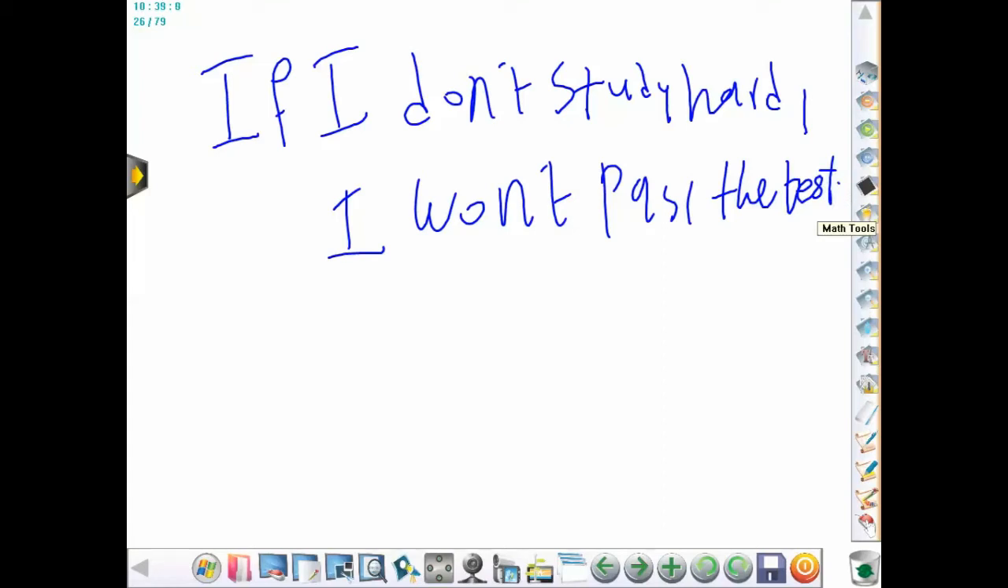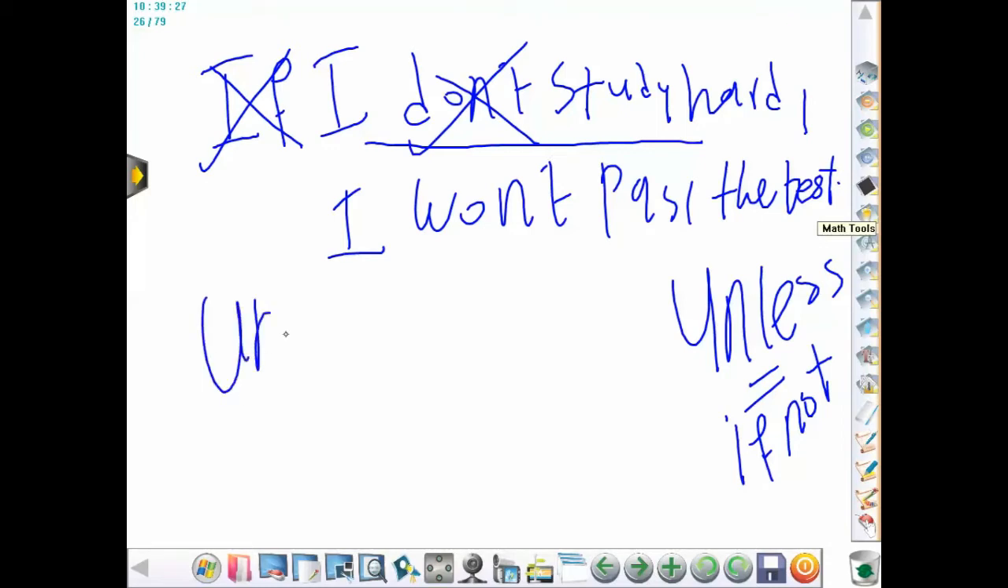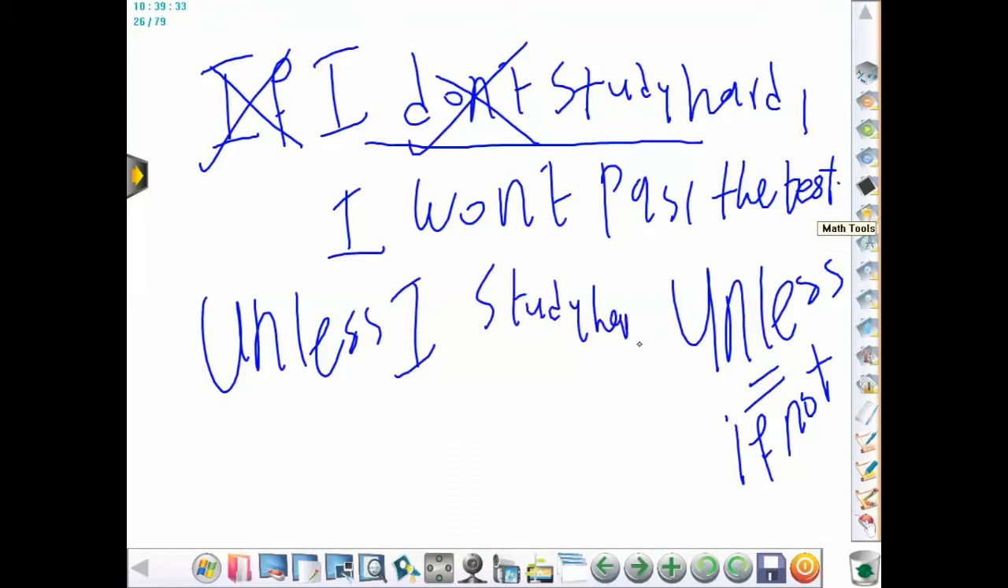So, if I don't study hard, this is the if clause. It's in the present simple, but it's in the negative form. Well, actually, if I want to put unless, you have to know that unless equals if not. So if I want to put unless instead of if, you have to cross two main things in the sentence here. You have to cross if and don't, and put unless. So I say here, unless I study hard, comma, I won't pass the test.